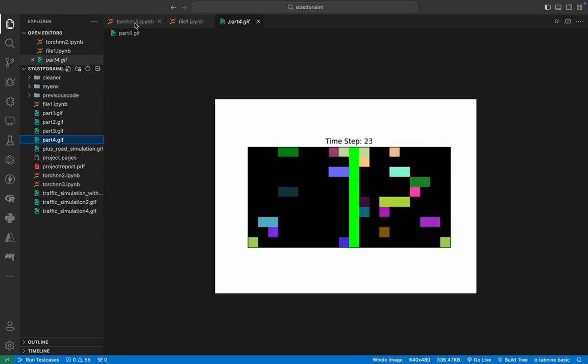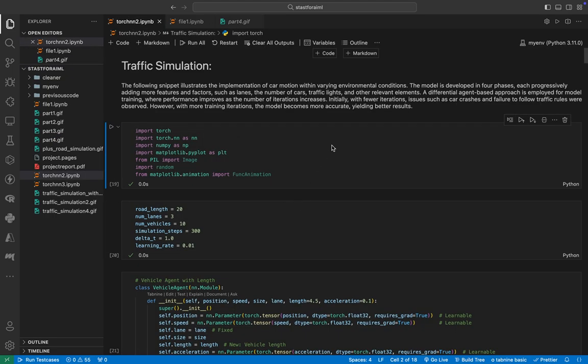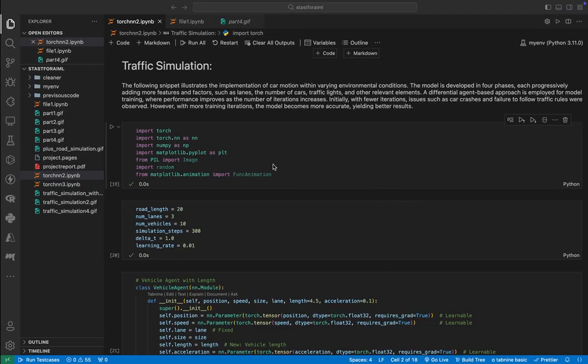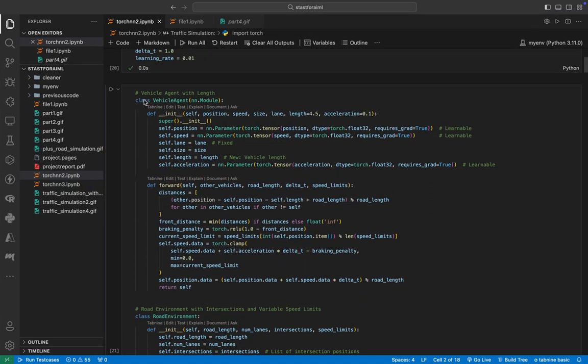Let's move to the DABM, the differential equation form. Here we have used PyTorch to simulate this situation, that is, how we are going to implement DABM models using PyTorch. So first we have created a vehicle agent. The vehicle agent will have the following properties: position, speed, lane, size, length, and acceleration. Position, speed, and acceleration are parameters which can be learned, and lane, size, and length are fixed parameters, or properties of a vehicle.